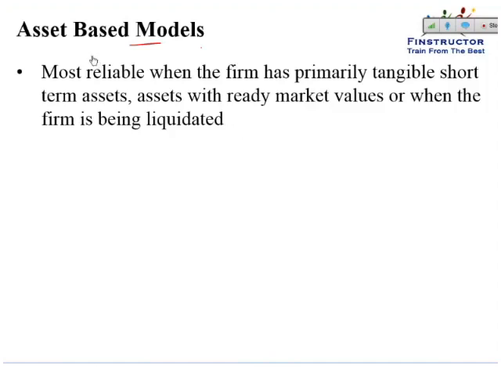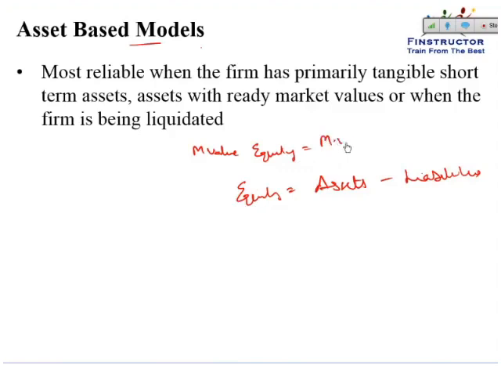So the asset-based model simply says that the market value of equity, so equity is nothing but the assets minus the liabilities. So whatever is the worth of the assets minus the debt and other claims against those assets is remaining to equity shareholders. So market value of the equity would simply be the market value of the assets minus the market value of liabilities.